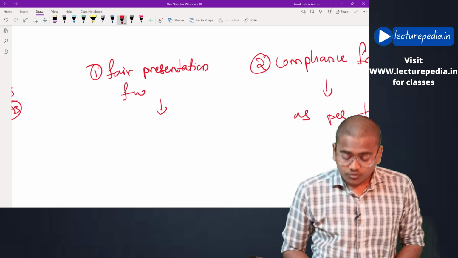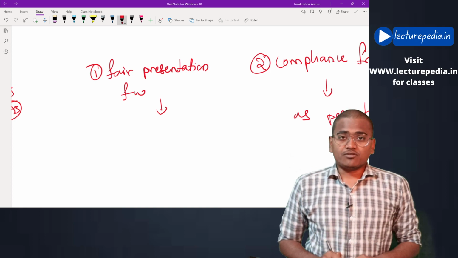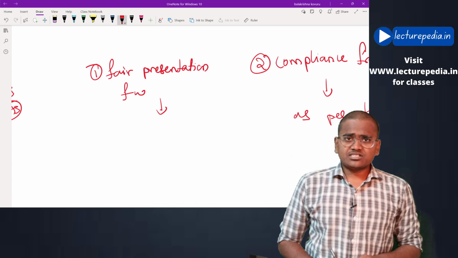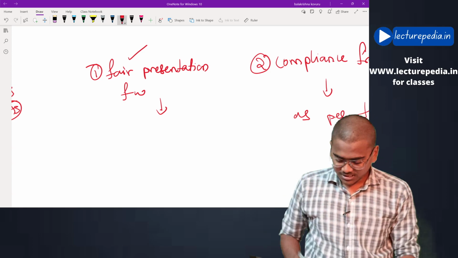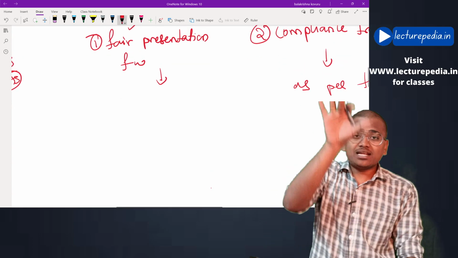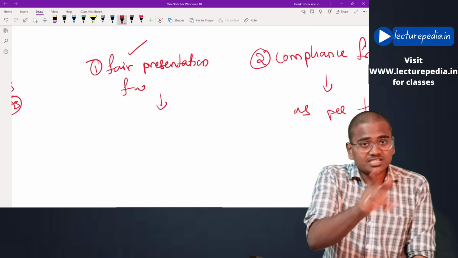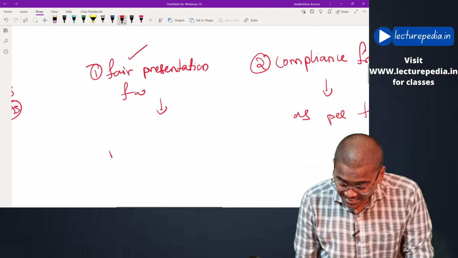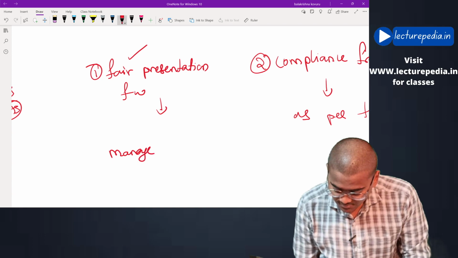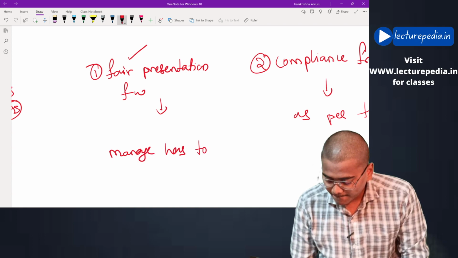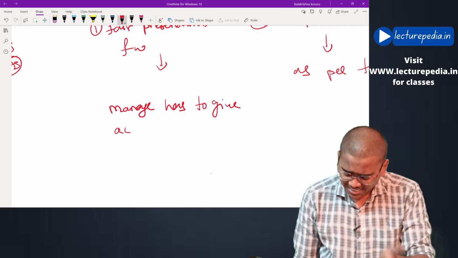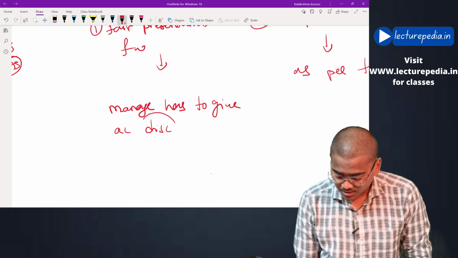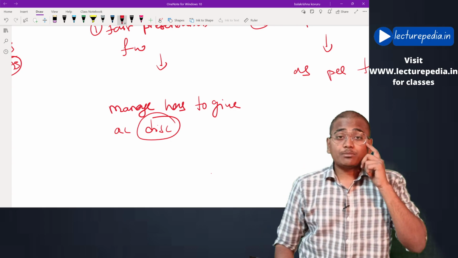Whereas in case of fair presentation framework, you have to prepare the financial statements as per the fair presentation framework only. But apart from preparing the financial statements as per the fair presentation framework, management has to give an acknowledgement or a disclosure, you can say. Okay, what type of disclosure does management have to give?